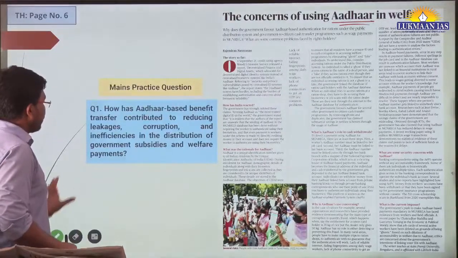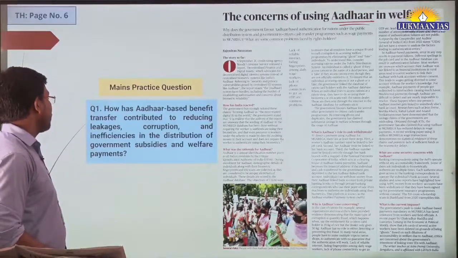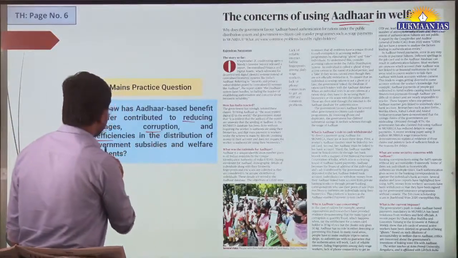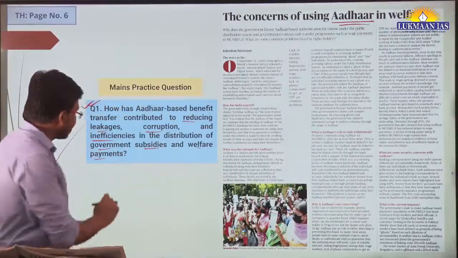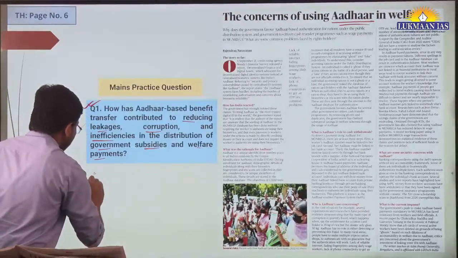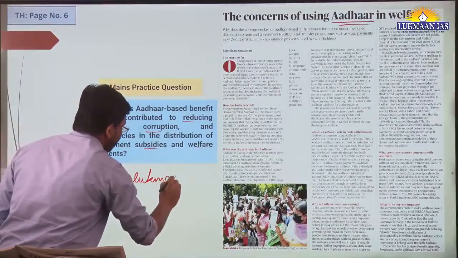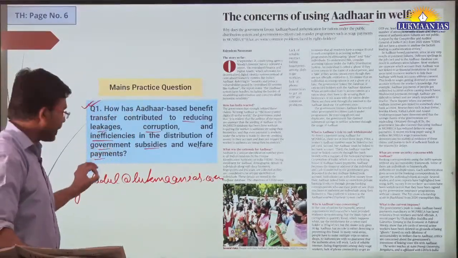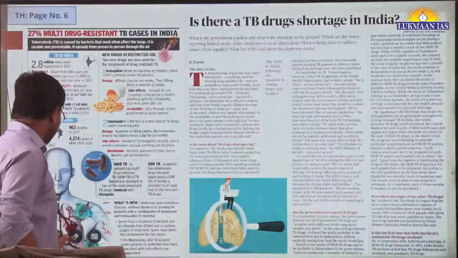And we have a question also. It says, how has Aadhaar based benefit transfer contributed to reducing leakages, corruption and inefficiencies in the distribution of government subsidies and welfare payments? This question you need to write an answer for, and after writing it you can share your answer with us at the email address lukmaanias.com. I'm going to evaluate your answer and share the evaluated copy back with you.